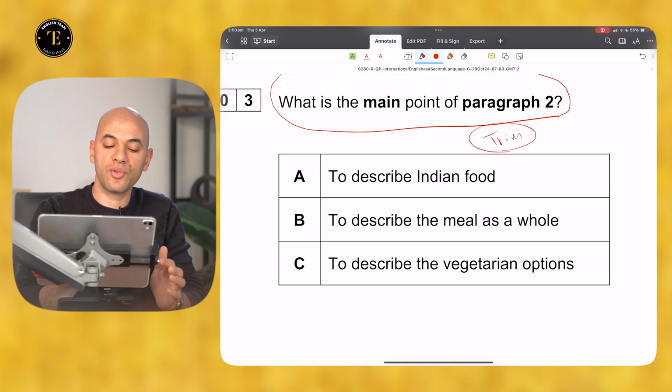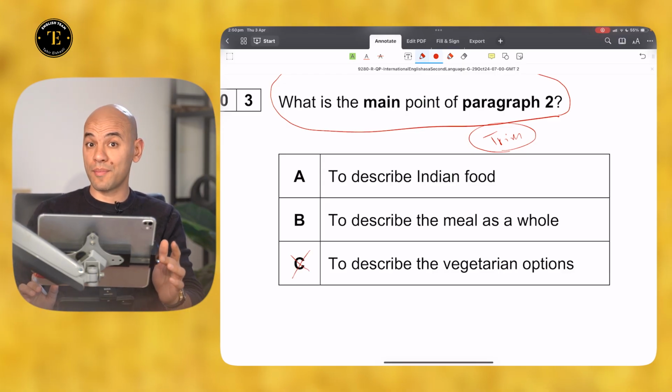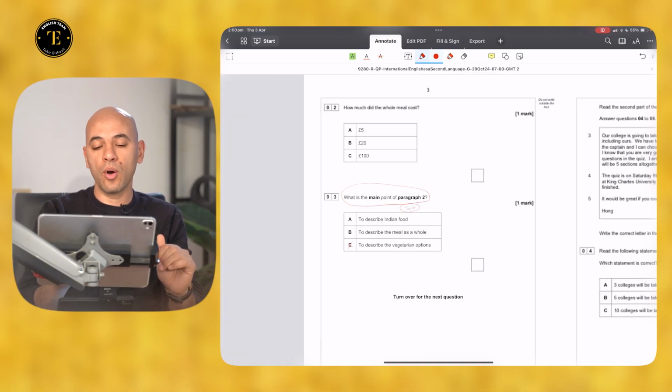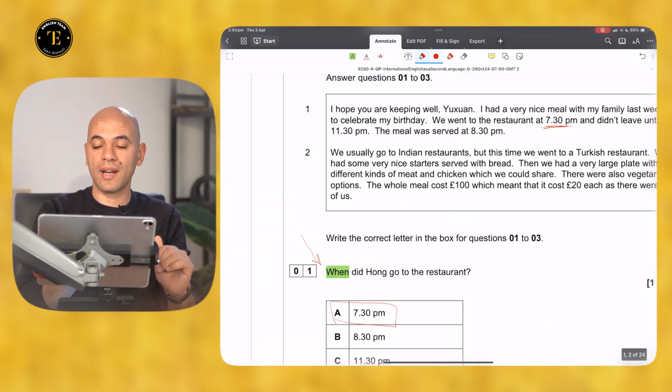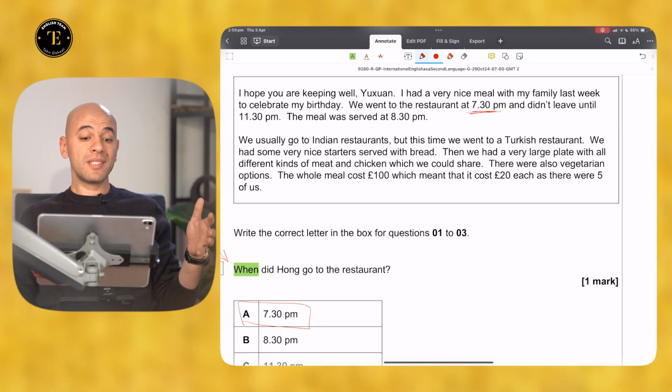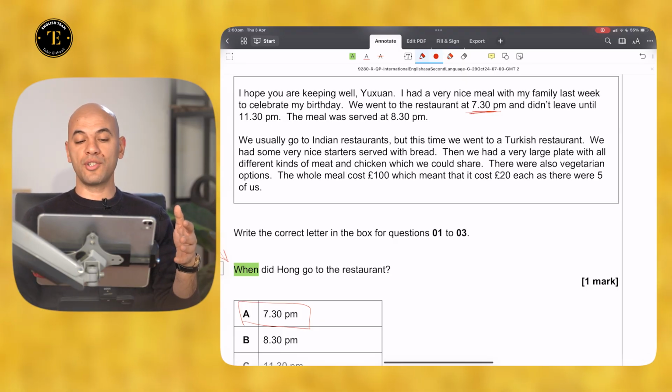The first one that you can easily trim is option C, to describe the vegetarian options, because that's not the case here. You have 2 options left: to describe Indian food or to describe the meal as a whole. When we go back to the paragraph, you will notice that they had some nice starters served with bread, then a very large plate with all different kinds of meat.